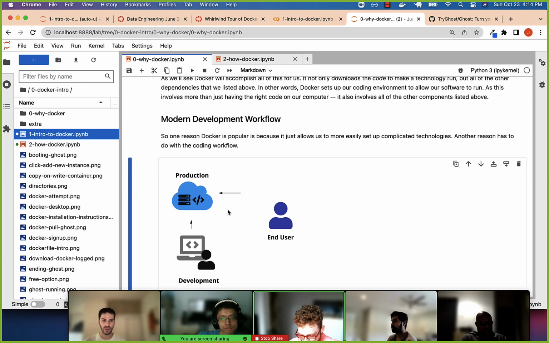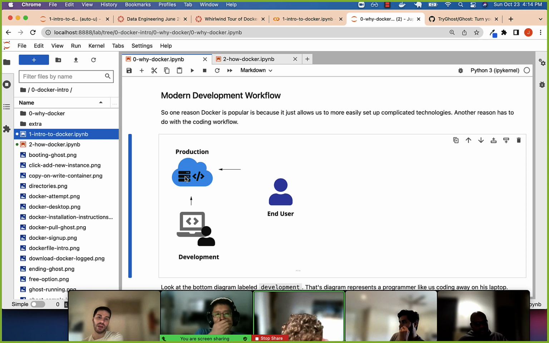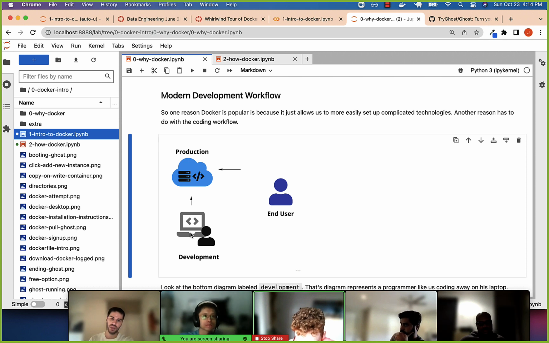Another reason why this is so valuable is if you think about the modern workflow in web development or engineering in general. This is the way it works, probably obvious to you guys. You code on your laptop, and then we need to push our code and make sure everything works on production, meaning on AWS, right? When we do that, we want to make sure that our development environment, our laptop, the environment that we are coding in, is very, very similar to our production environment. It probably can't be identical, but very similar, right?